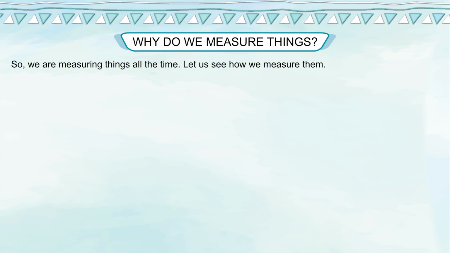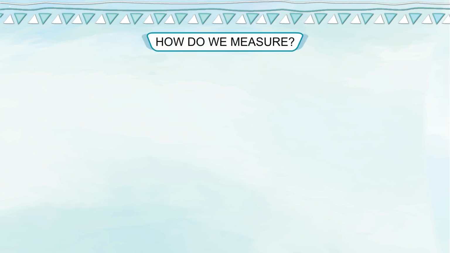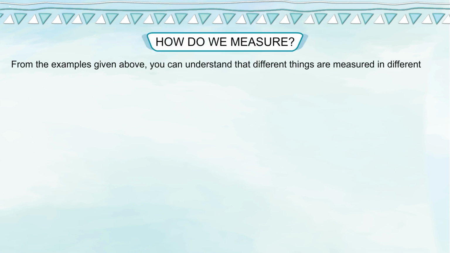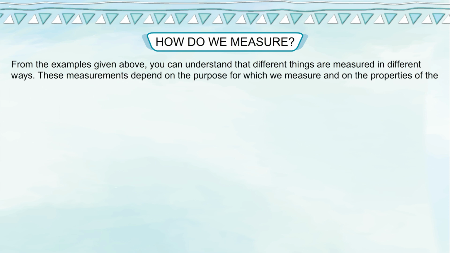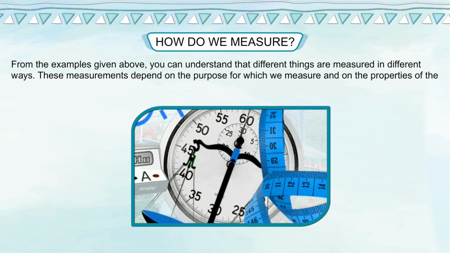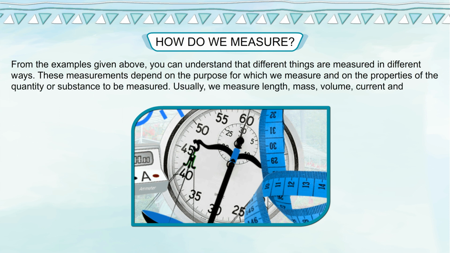Let us see how we measure them. How do we measure? From the examples given above, you can understand that different things are measured in different ways. These measurements depend on the purpose for which we measure and on the properties of the quantity or substance to be measured.